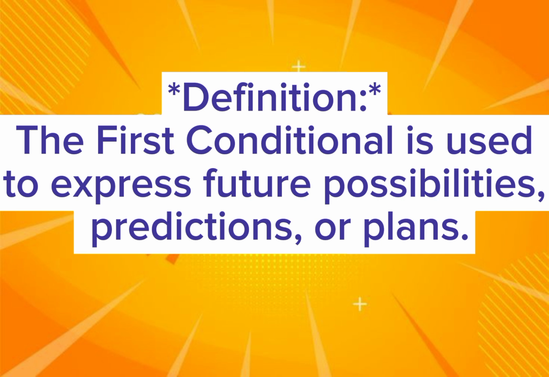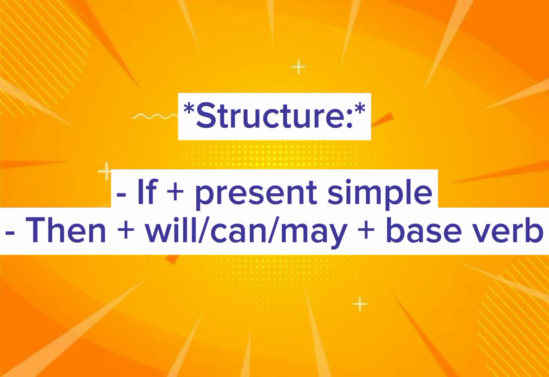Definition: the first conditional is used to express future possibilities, predictions, or plans. Structure: if plus present simple, then plus will or can or may plus base verb.